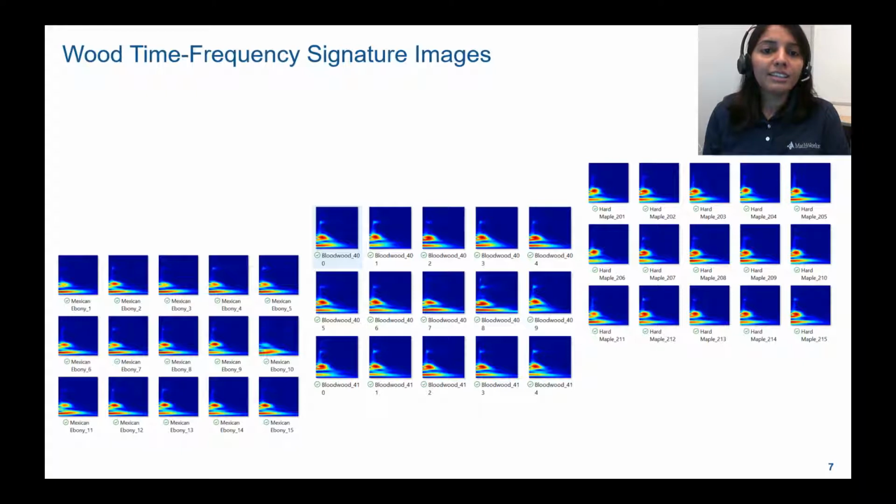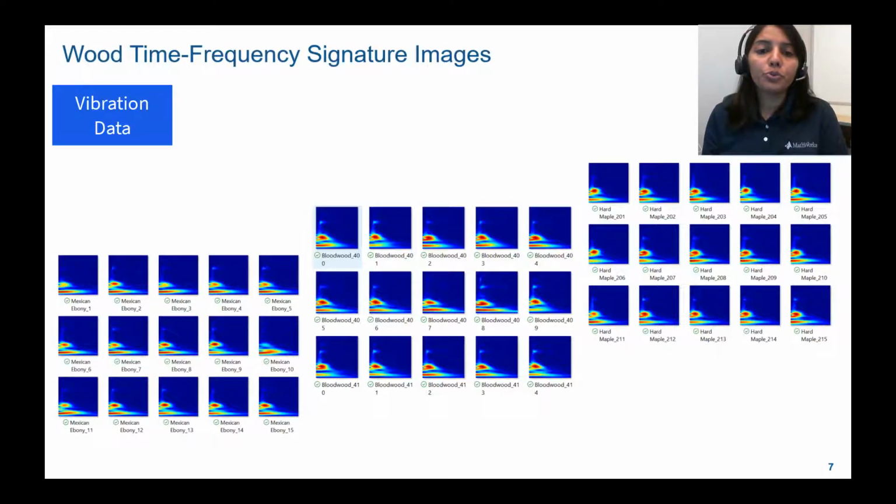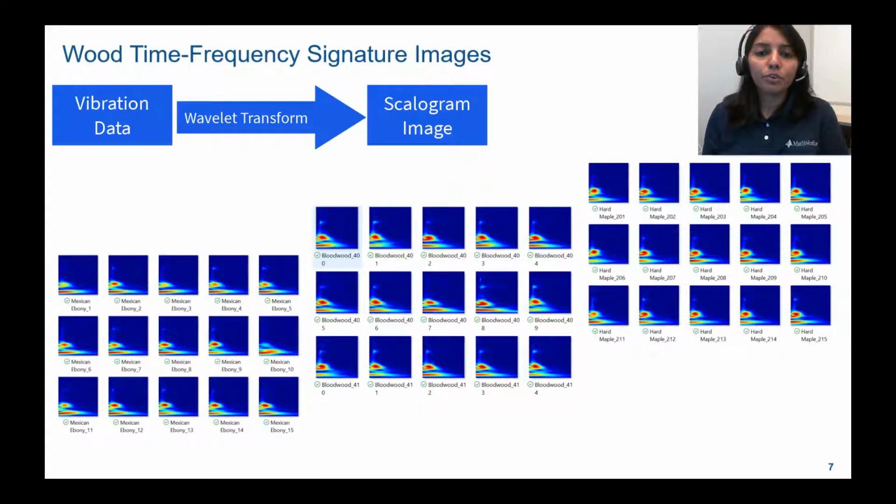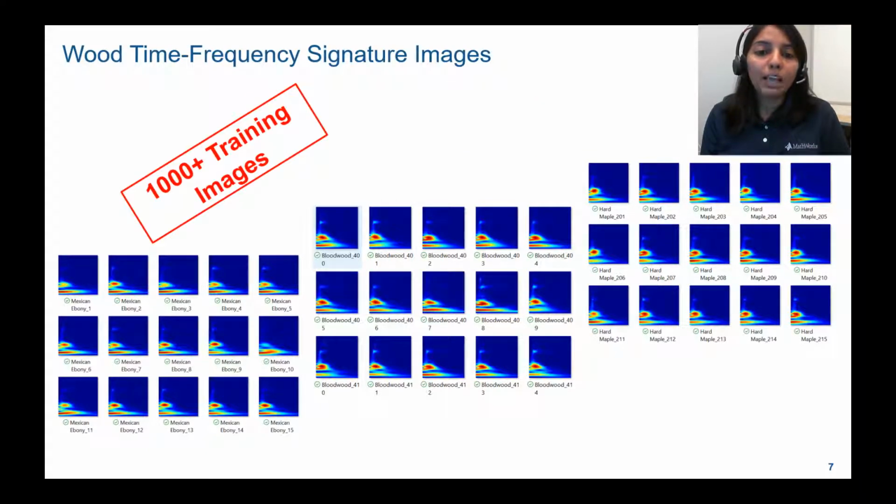For our demo, we utilized a specific machine learning technique known as deep learning. We used the time-frequency signature of vibration signals as images to train the deep convolutional neural network. Continuous wavelet transforms were used to generate the 2D time-frequency maps of time series data. These time-frequency maps were used as inputs for the deep convolutional neural network. We collected over 1,000 samples of vibrational data to train our model. The wood blocks were hit with the impact hammer, and wavelet transform was applied on the signal and then converted into a scaleogram image. Here are a few sample scaleogram images of Mexican ebony, hard maple, and bloodwood, which were used to train the model.